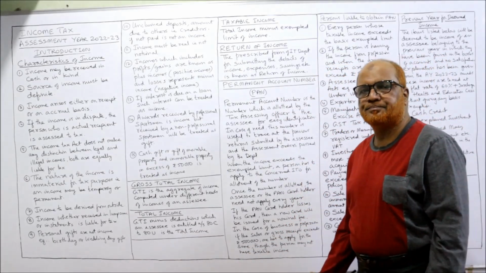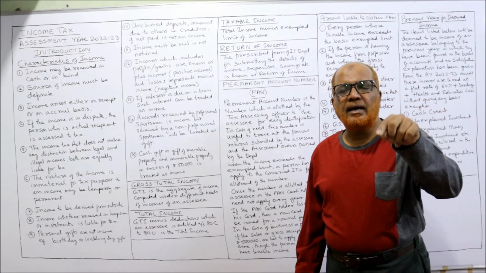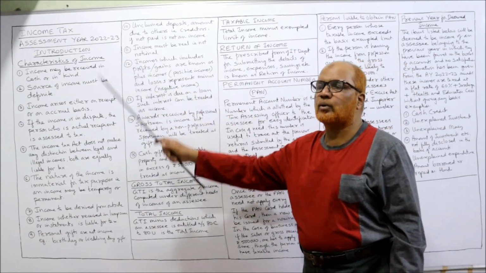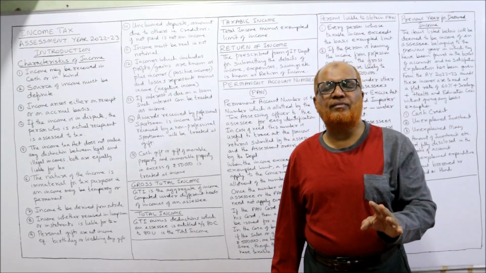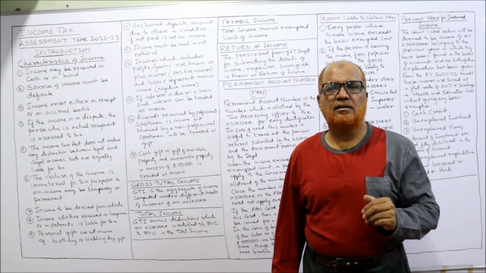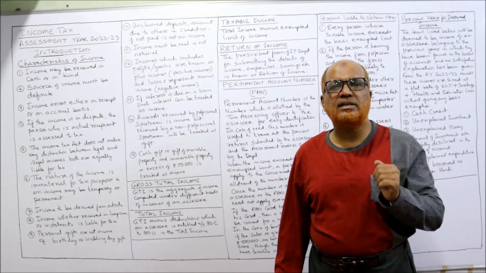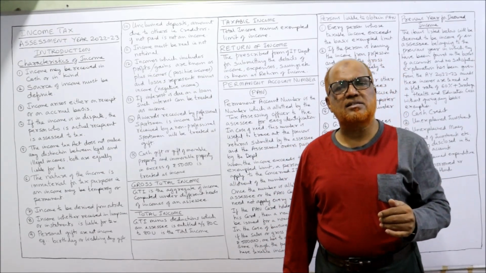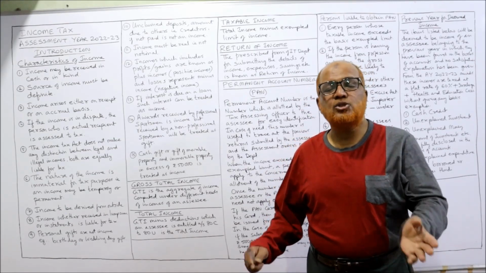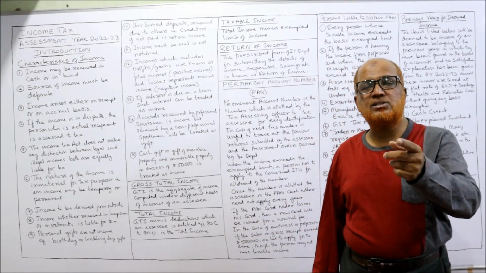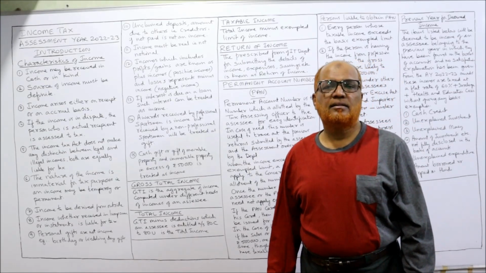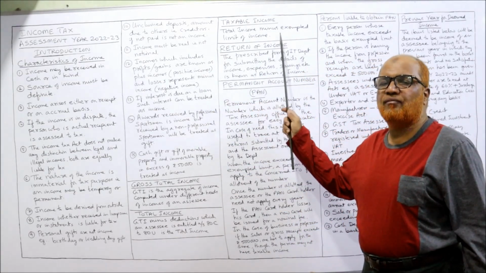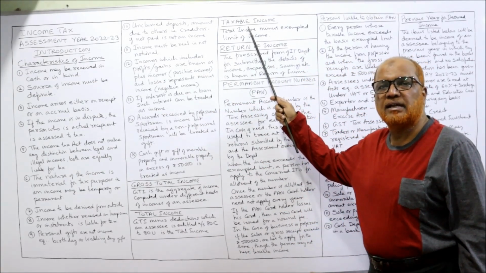Next comes taxable income: the total income minus basic exemption limit. For the current assessment year 22-23, the basic exemption limit is 2,50,000 for non-senior citizen. That means a person who is below 60 years of age is called non-senior citizen. Above 60 years, senior citizen, the basic exemption limit is 3 lakh. And super senior citizen, when the age is more than 80 years, the basic exemption limit is 5 lakh. So from the total income, if we deduct the basic exemption, then we get taxable income.